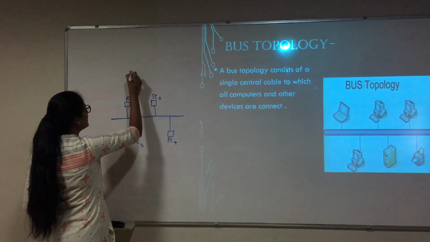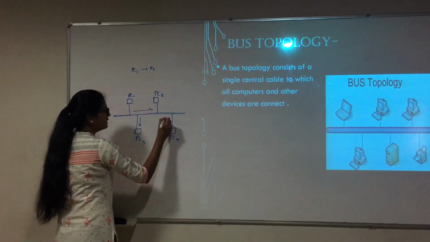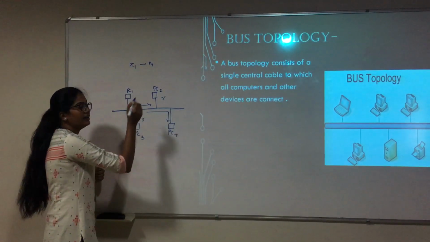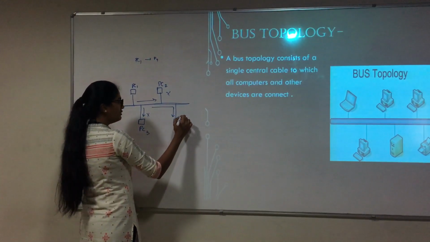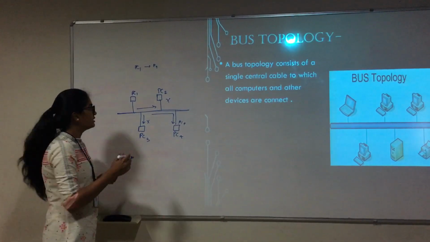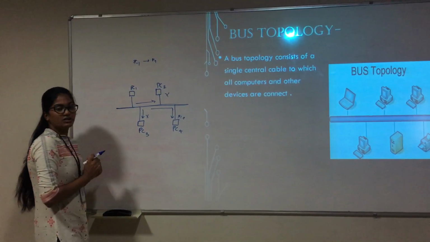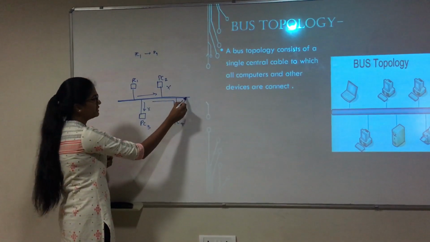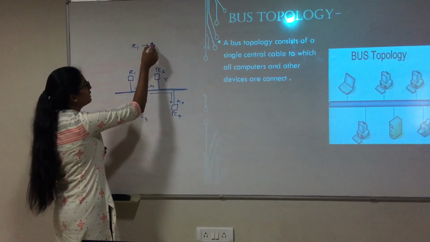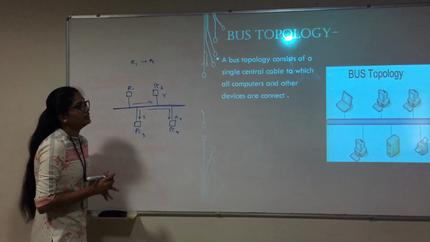If I have to send a message from PC1 to PC4, all the systems in a network receive the message, but PC2 and PC3 reject the message. Only PC4 accepts it. This is the main disadvantage because all the systems receive the message. The main drawback of this is collision. Transmission takes place only through this cable. When I'm sending a message from PC1 to PC4, I won't be able to send another message. This is the only drawback in bus topology.